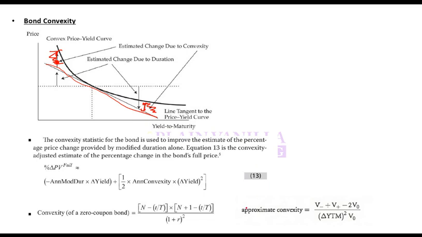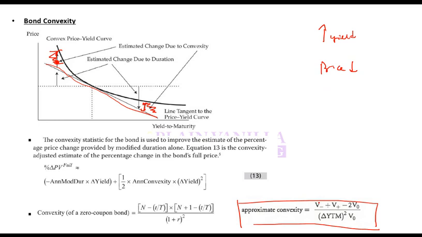How do you calculate convexity? For convexity, this is the formula: V minus plus V plus minus 2V naught, divided by change in yield to maturity squared into V naught. What is V minus? If you increase yield, price will go down; this is V minus. If you decrease yield, price will go up; this is V plus. So you add both of them, minus 2 into the current price, divided by change in yield to maturity squared into V naught. This is approximate convexity.